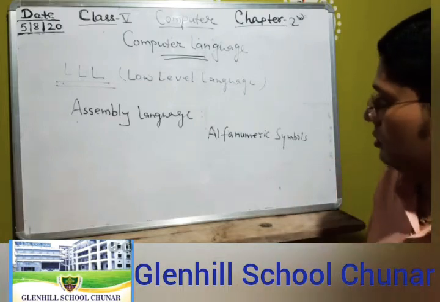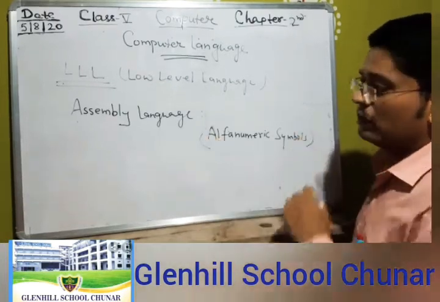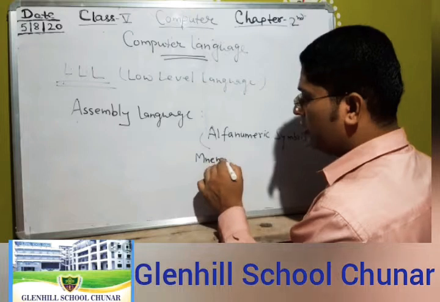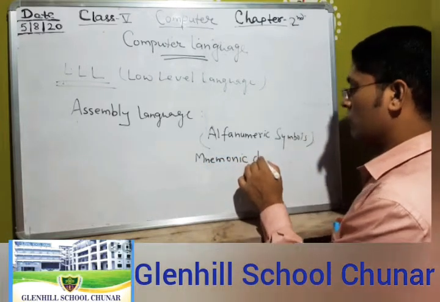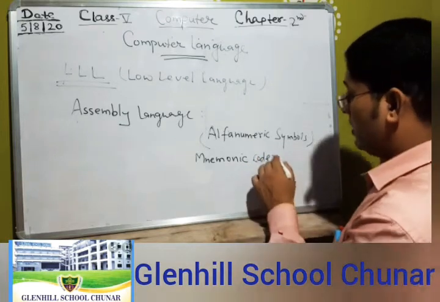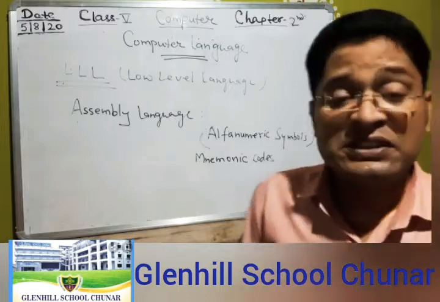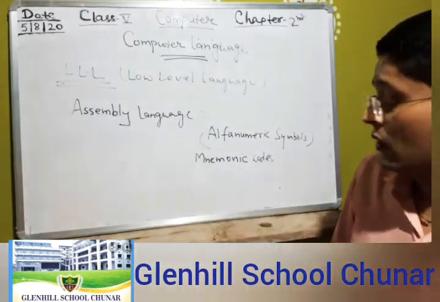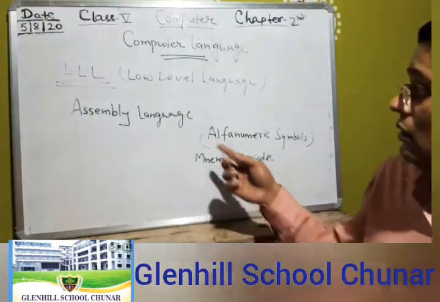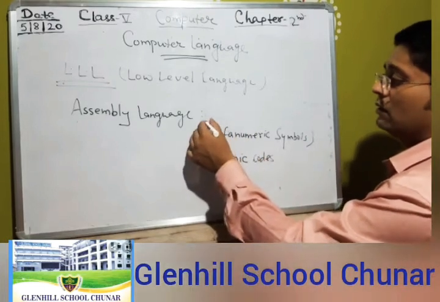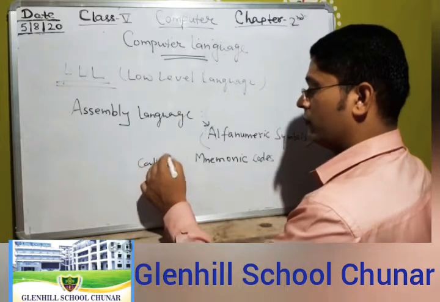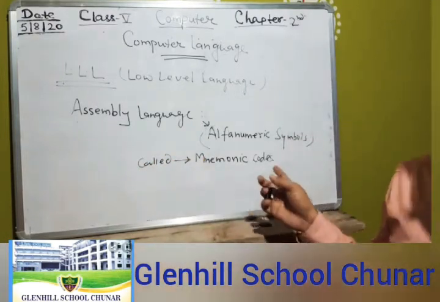mnemonic codes. In machine language that is called binary digit, but in this language these symbols are called mnemonic code.